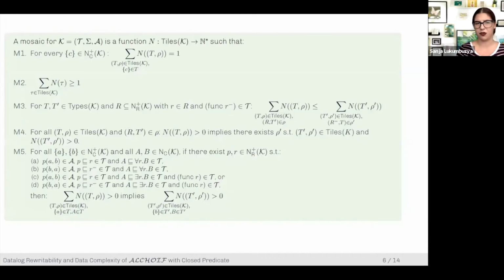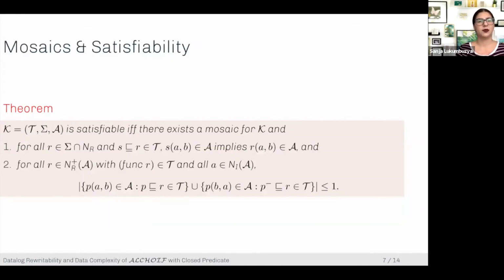Now, this is what it formally looks like. And once again, I don't want you to read this. I just want to show it to you. And if you're interested, you could have a look at the paper. And this brings me to the first main point of this presentation, that a knowledge base is satisfiable if and only if there exists a mosaic for this knowledge base.